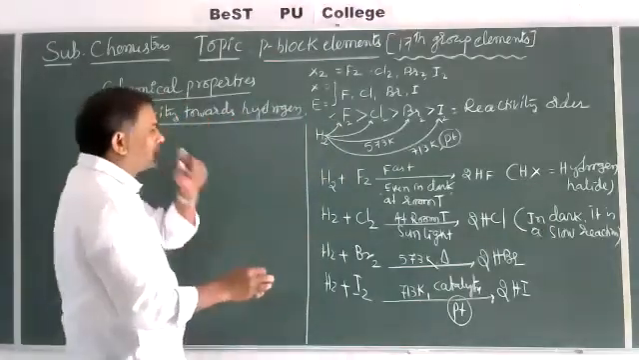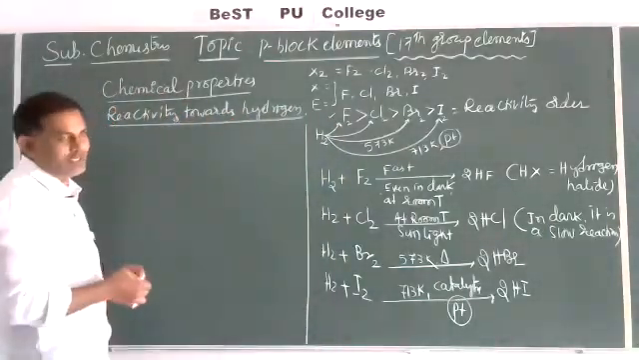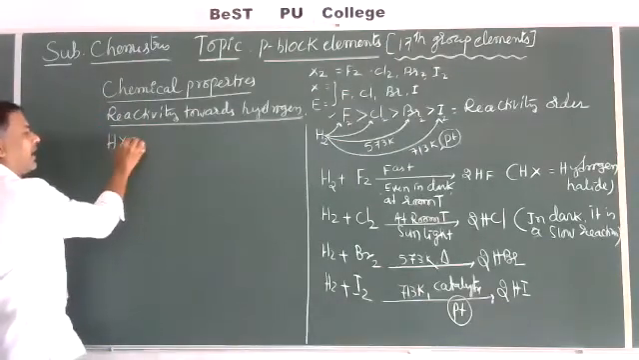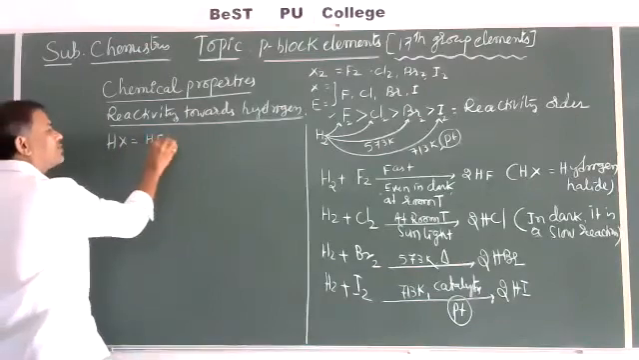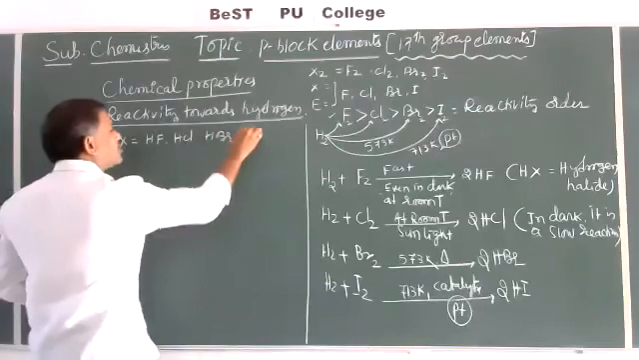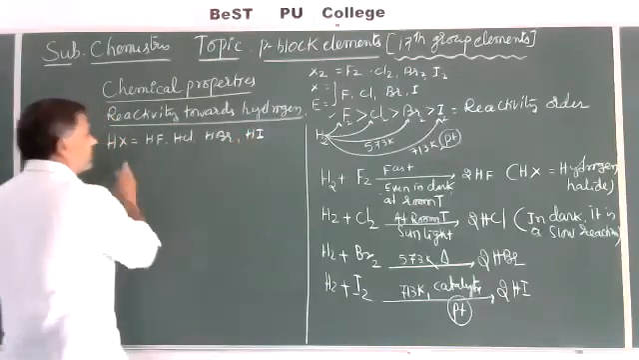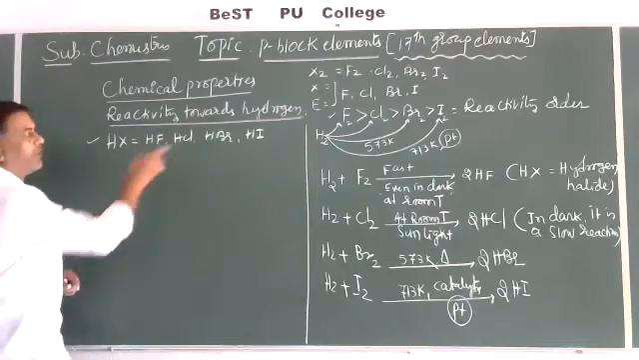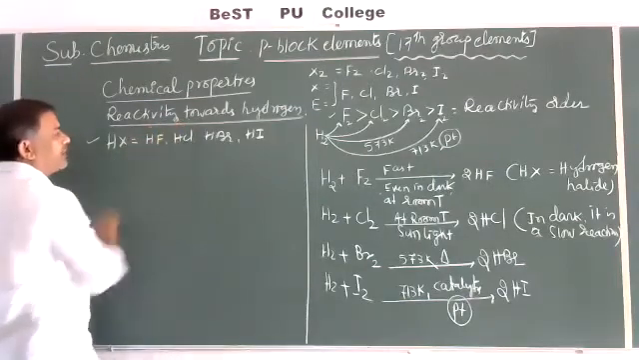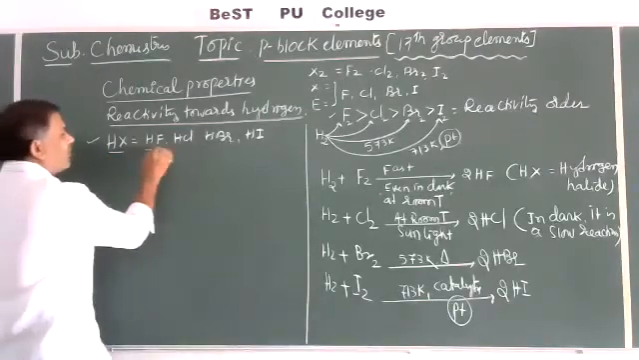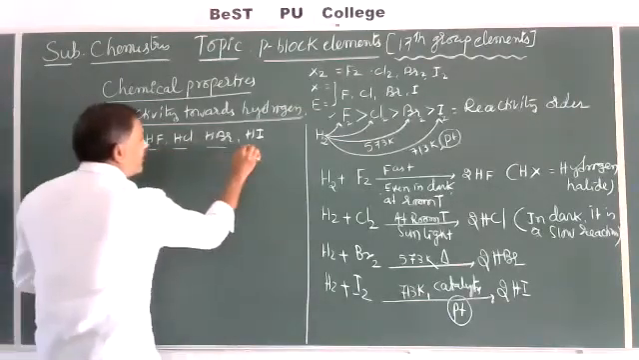So the preparation methods are not needed for objective questions, but they are important. On this basis, the hydrogen halides HCl, HBr, HI are prepared. These are the types of halides. Whenever halogens react with hydrogen, they give the corresponding hydrogen halides: hydrogen fluoride, chloride, bromide, and iodide.